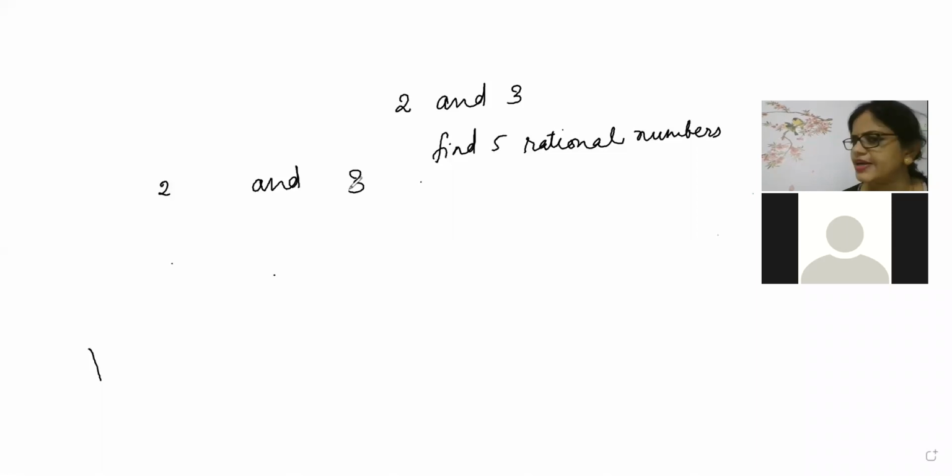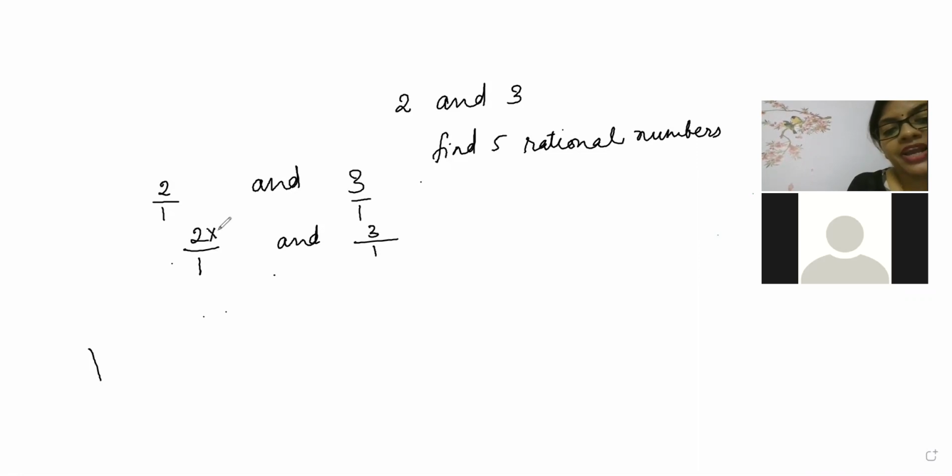Naresh told, auntie, it is very, very easy. What I will do, auntie, I will keep nothing written, one down, one down. So I will write like this, auntie. And then I have to create a balance. So if I multiply the numerator by 10, I will also multiply the denominator by 10.